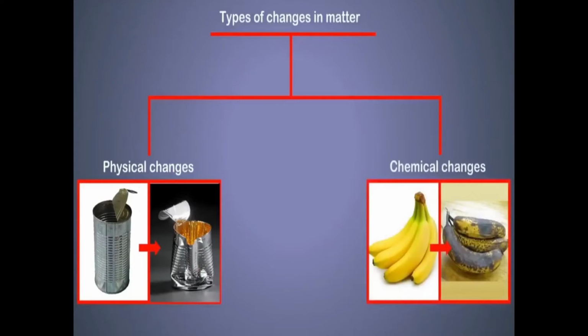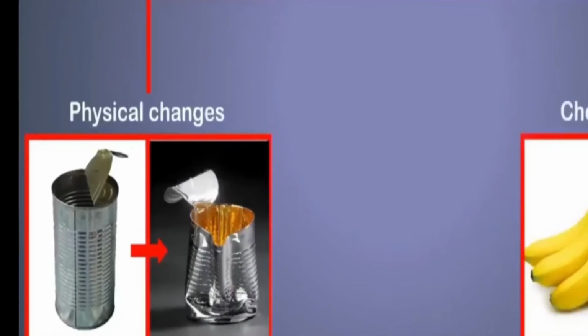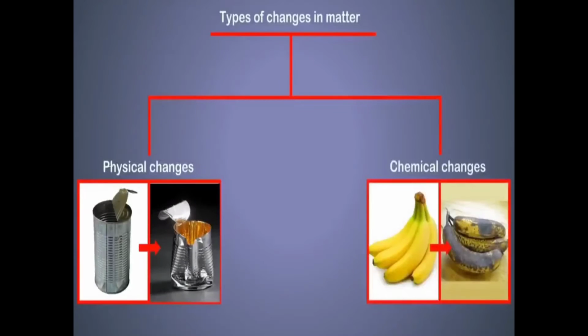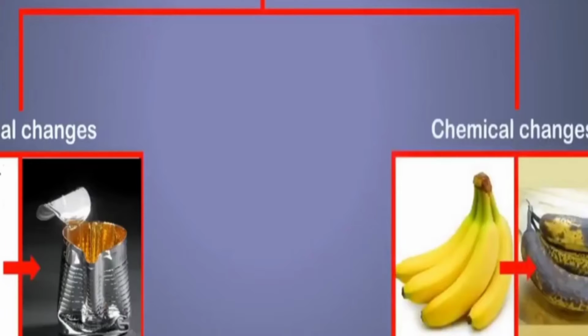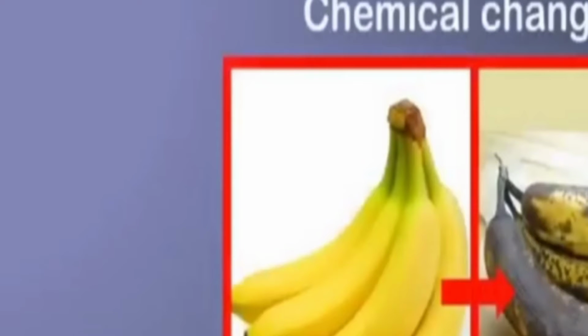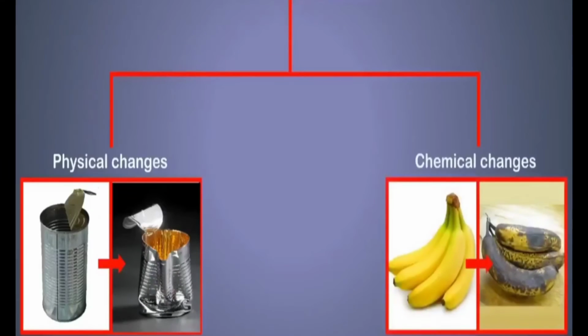Types of changes in matter: physical changes and chemical changes. Observe this picture. This jug is changed into a different shape, so this is a physical change. Observe this chemical change. The banana has turned black, so it is a chemical change.